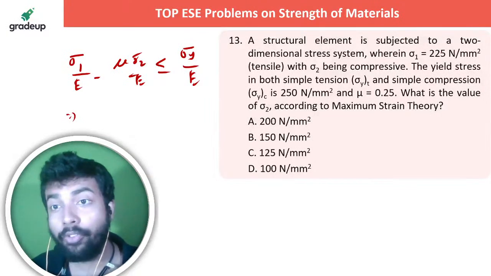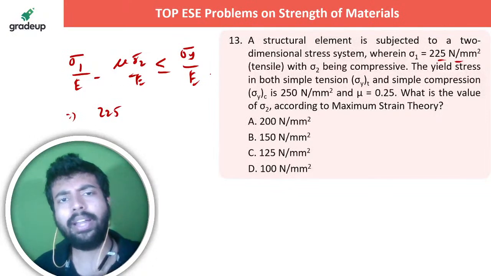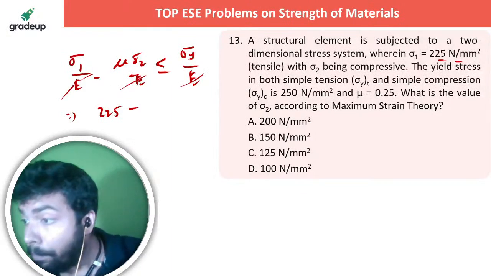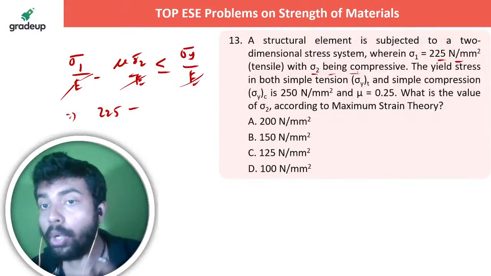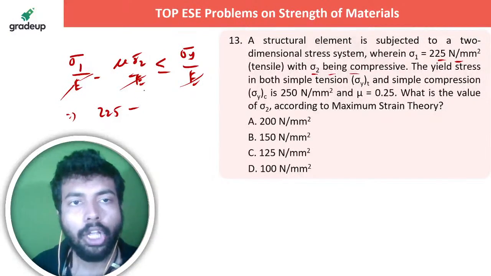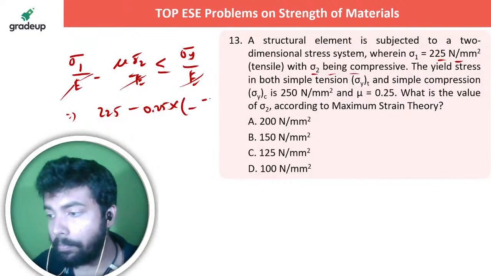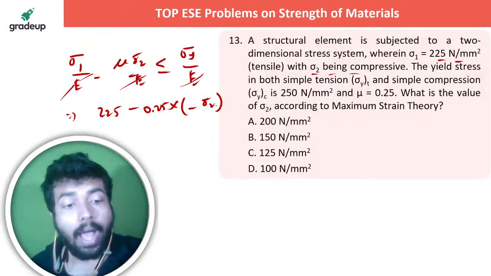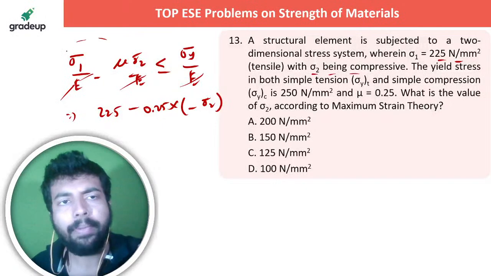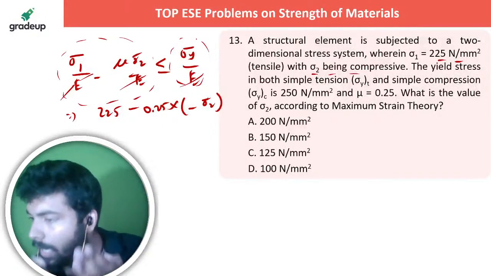Sigma 1, they have told, is 225, right? You can eliminate the E part, cancel E everywhere. But the point you have to note is that they have told that sigma 2 is compressive in nature. That means sigma 2 is negative. Mu is also given as 0.25, into minus sigma 2. I am telling you already, Atul ji, just read it, what is the difficulty? See, this is your actual strain, and the actual strain is less than the yield strain.